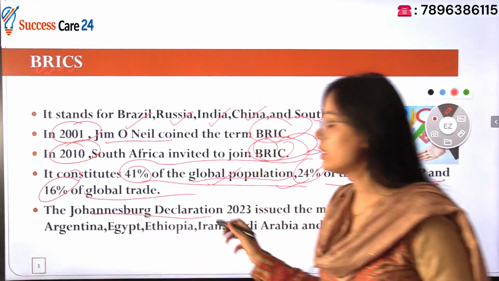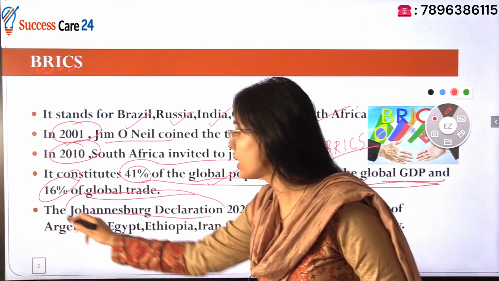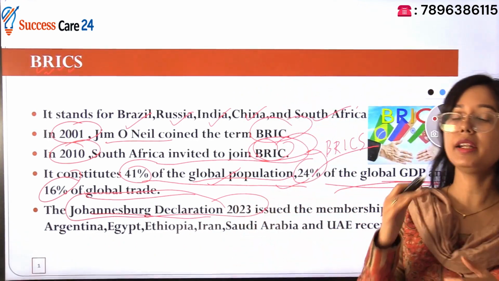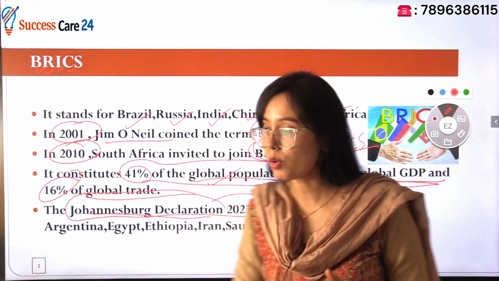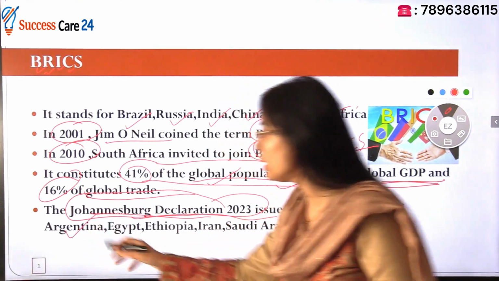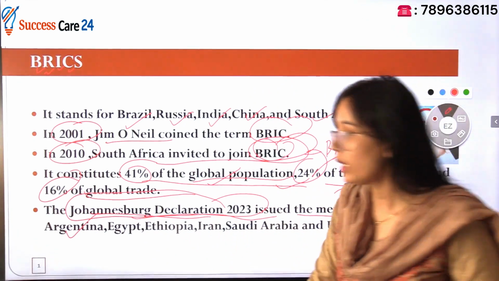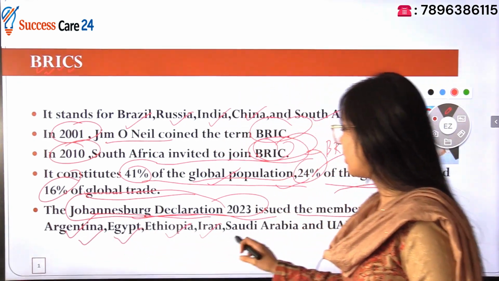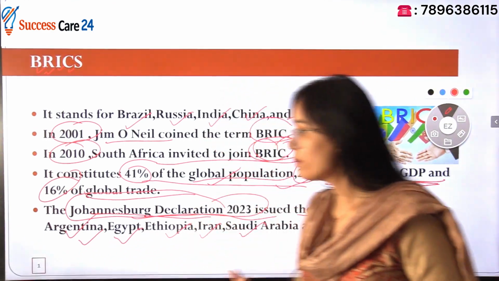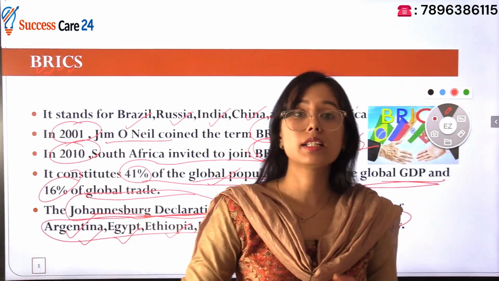So recently there is a development in BRICS also. We have seen this news in the Johannesburg Declaration 2023. This declaration is associated with the adding of some new members to this group. The Johannesburg Declaration 2023 issued the membership of Argentina, Egypt, Ethiopia, Iran, Saudi Arabia, and UAE, meaning United Arab Emirates. So these members have been added recently to this grouping, and it is expanded now.